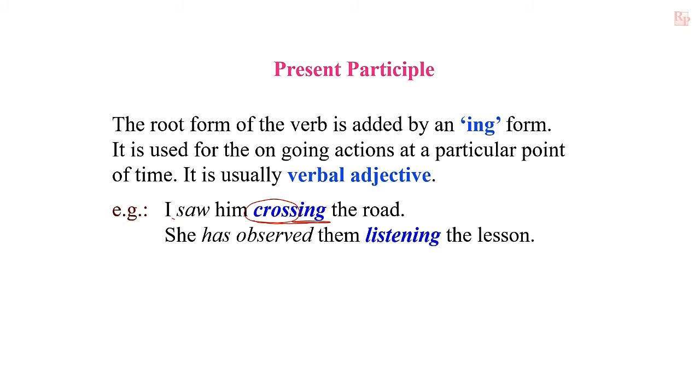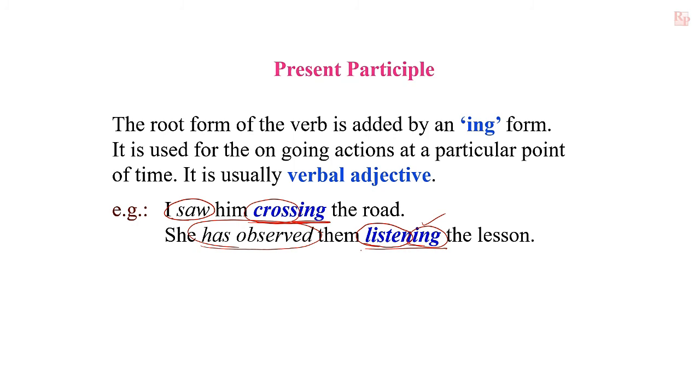Saw is the main verb and it is finite verb. It is in past tense. But crossing was an ongoing action at a particular point of time. In the next example, listening. Listen is main form of the verb and ing is added to that verb. It is present participle and non-finite verb. The main verb is has observed. It is in present perfect tense and so it is finite verb. Listening is a non-finite verb and a present participle.